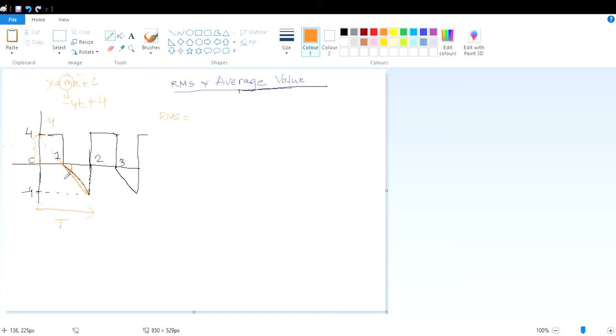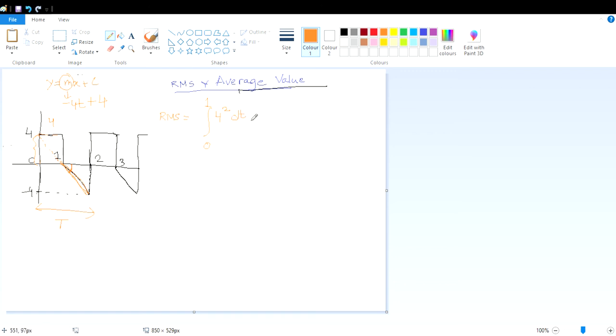It will be 2. Now what is the expression? This part is actually 4, so I can write 4 squared, integrated between 0 to 1, dt. Understood?